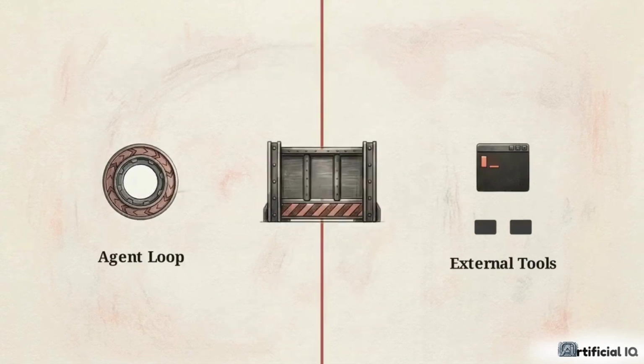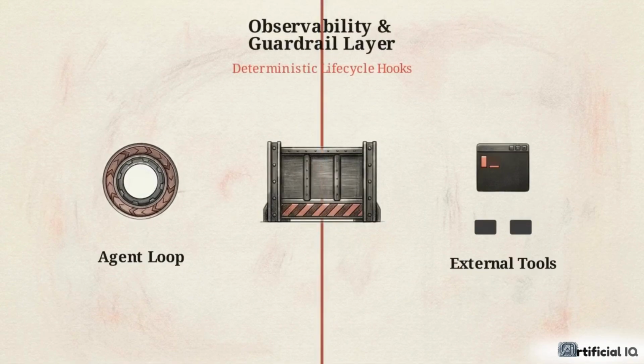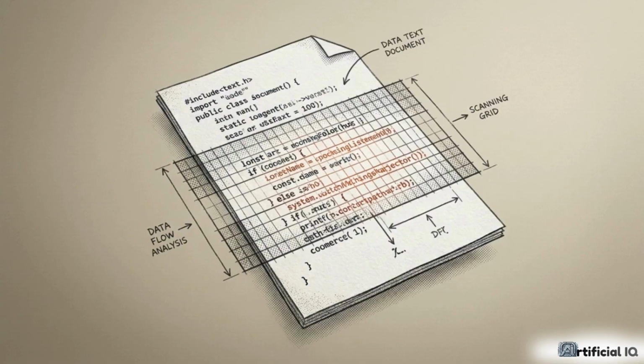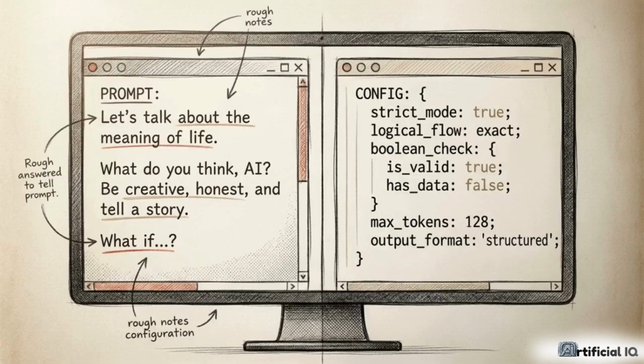To secure the environment, we introduce a rigid gate between the agent's loop and external tools. This observability and guardrail layer is built on deterministic lifecycle hooks. Before execution, a pre-tool use hook intercepts the request to audit the intention or statically block dangerous actions. Similarly, post-tool use hooks enforce strict quality control after the fact, such as triggering a linter the exact moment the agent saves a file. These hooks execute zero AI logic. Where the LLM is probabilistic and prone to hallucination, the hooks reintroduce absolute mathematical determinism to the system.